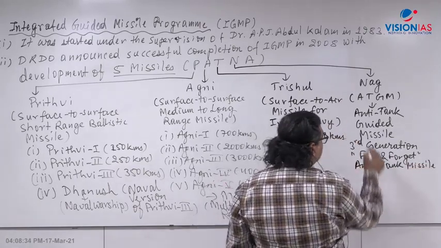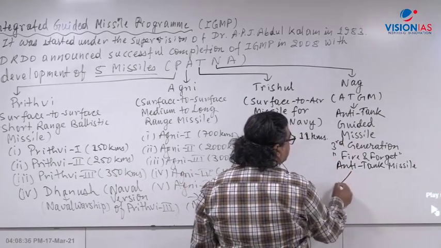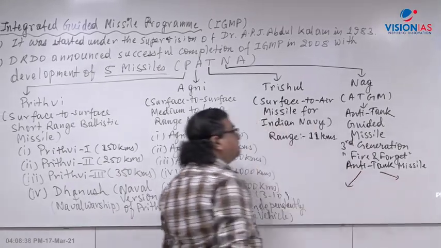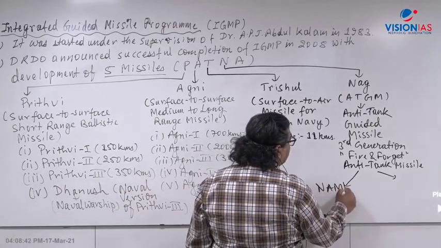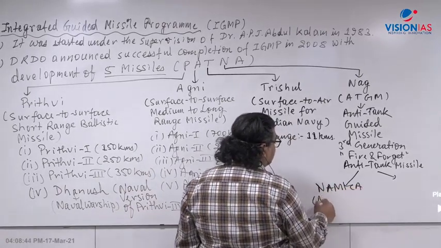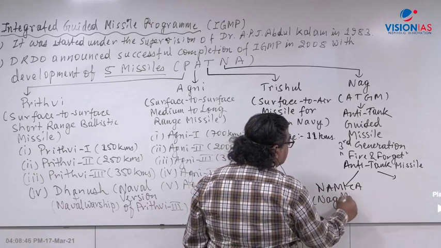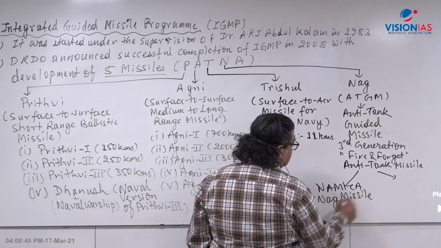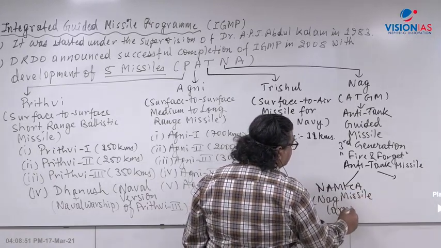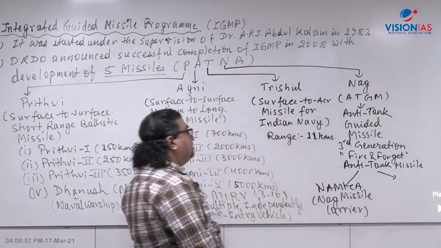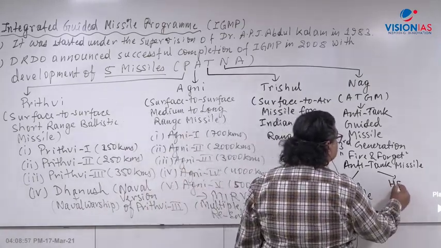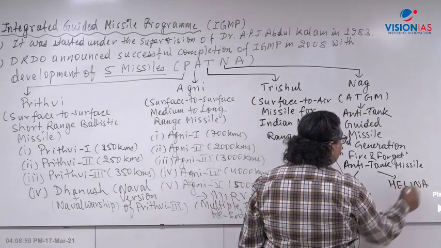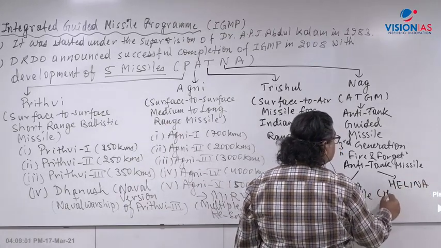Now here you have two aspects under this Nag. One is called Namika, the land version. Namika stands for Nag Missile Carrier, a land version where you can carry the Nag. And second is Helina, which stands for helicopter launched Nag.